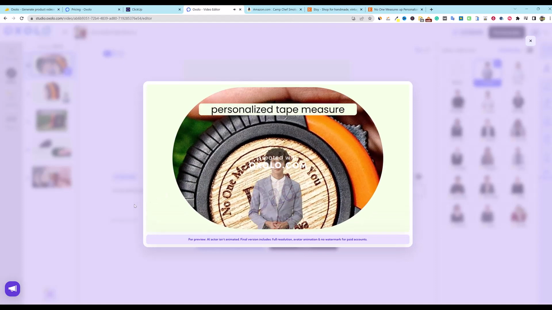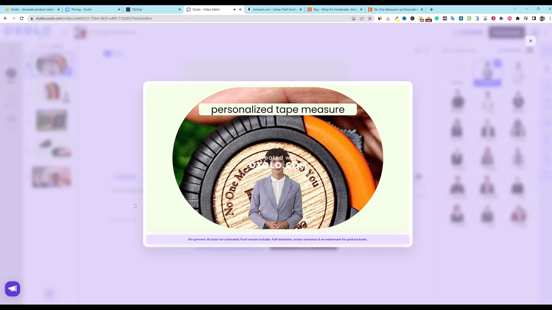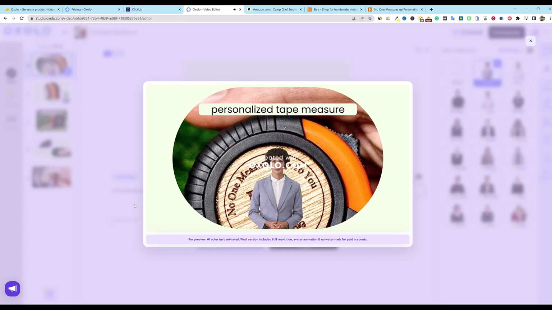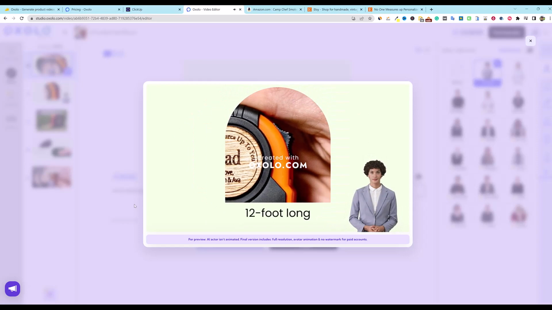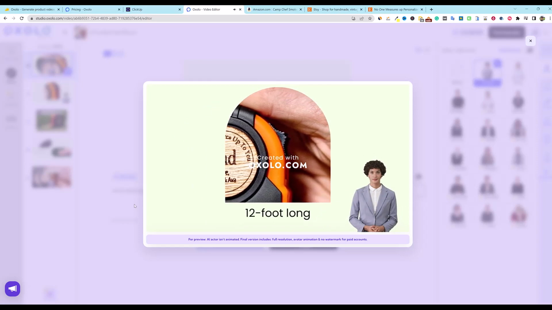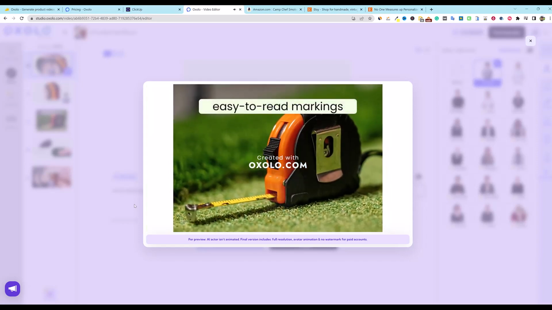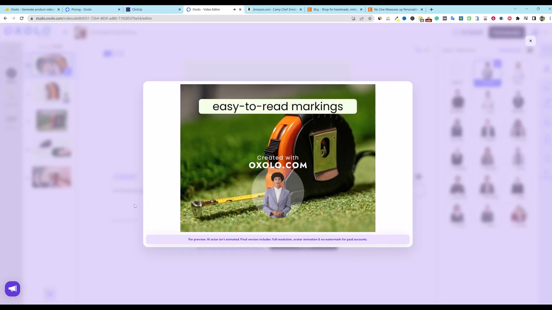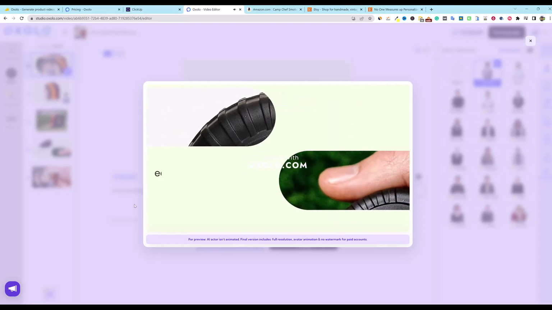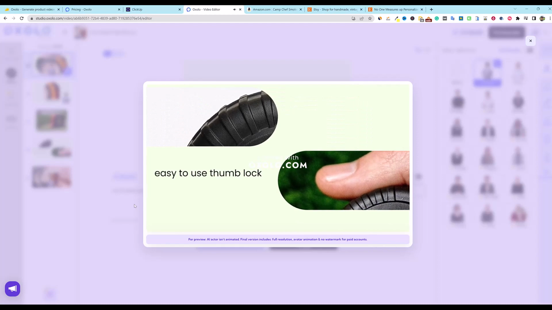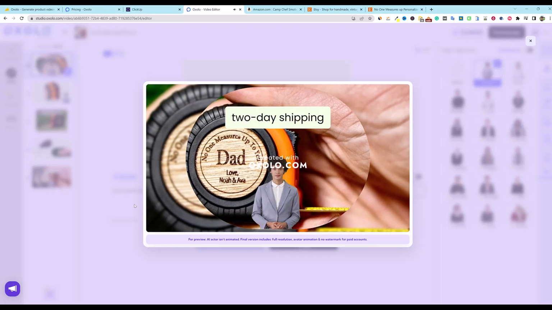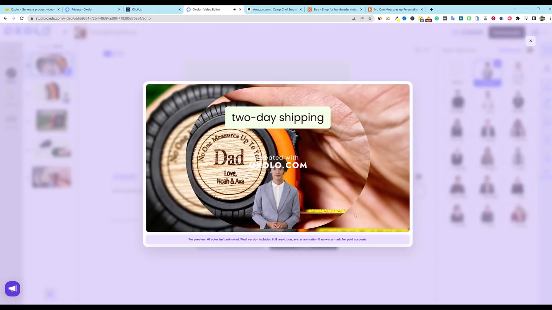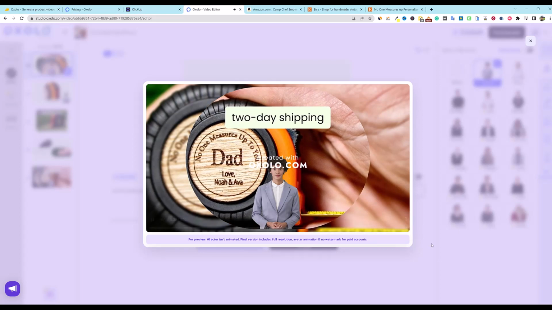Get the perfect personalized tape measure for that special handyman in your life with our awesome customized tape measure. Our 12-foot long retractable tape measure is made with a high-strength ABS rubber-wrapped case. It features easy-to-read markings and an extra thick blade for durability. With its easy-to-use thumb lock, wrist strap, and metal belt clip, this tape measure is both practical and convenient. 2-day shipping and will process your order the same day with FedEx delivery. No customized changes or address cancellations allowed.